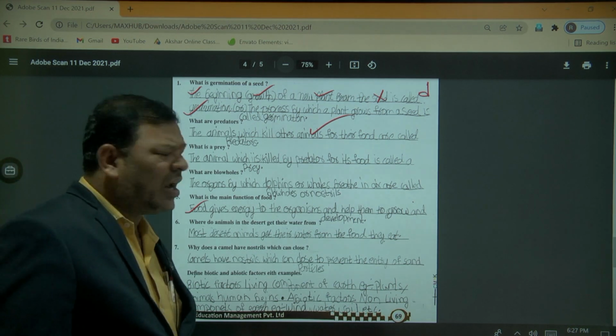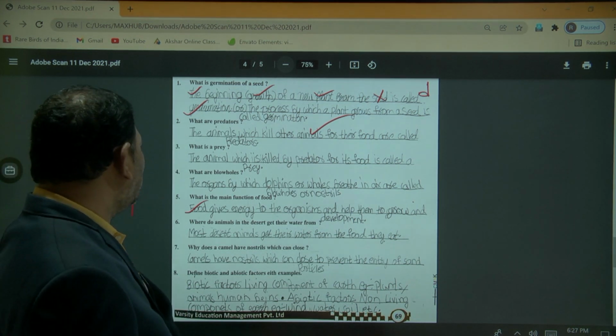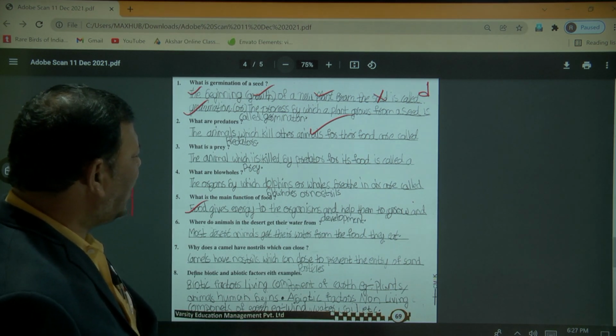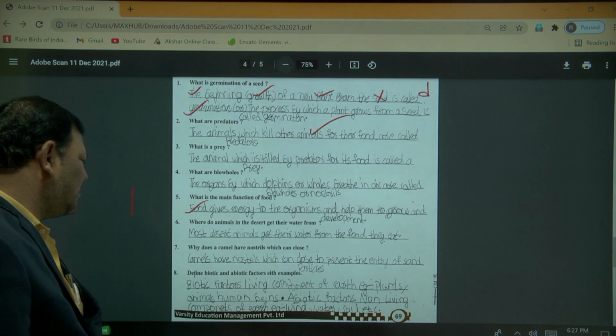What is the main function of the food? Food gives energy to the organism and helps them to grow and develop.